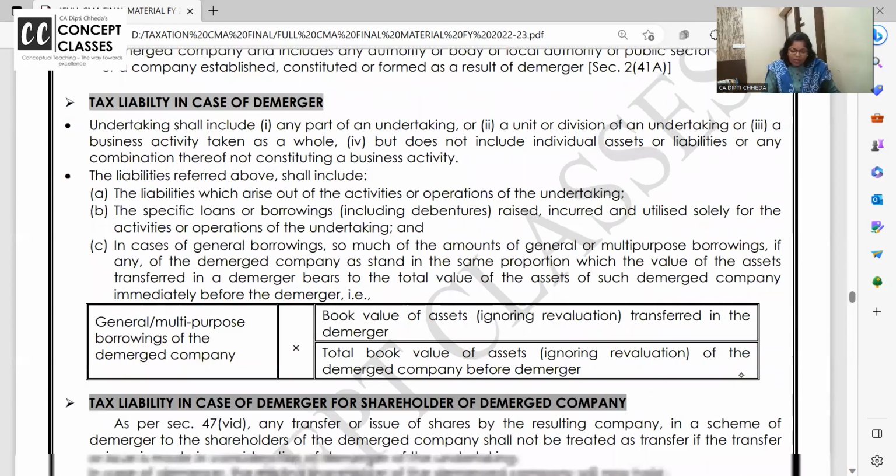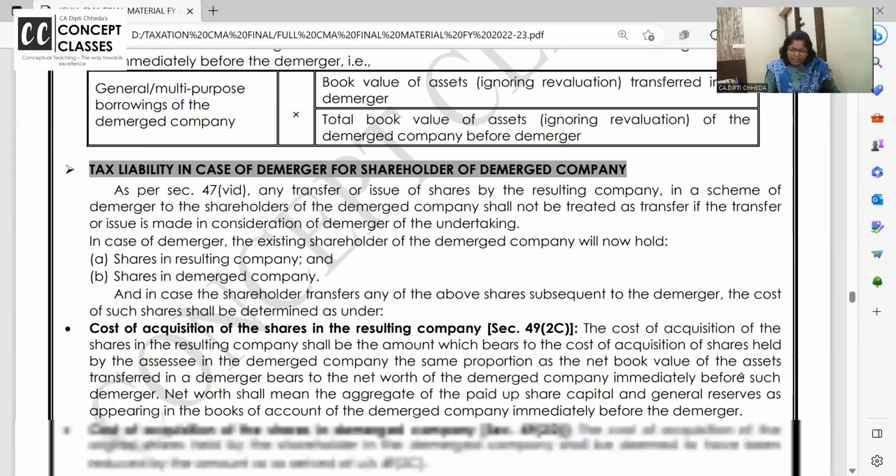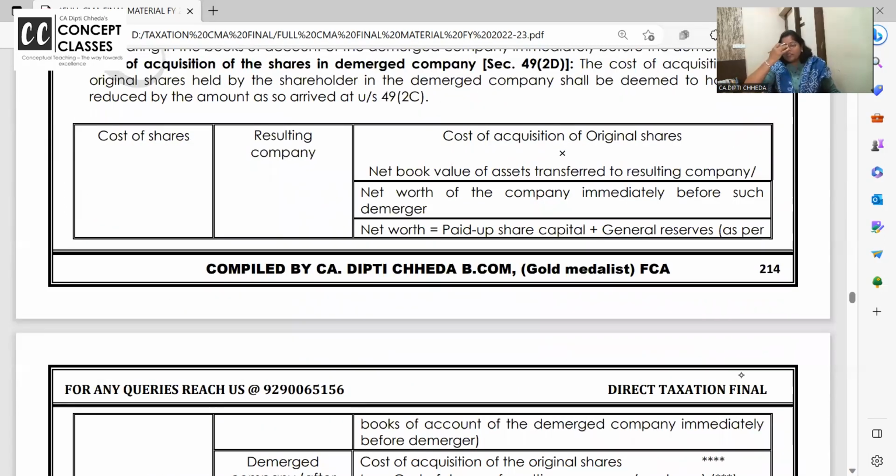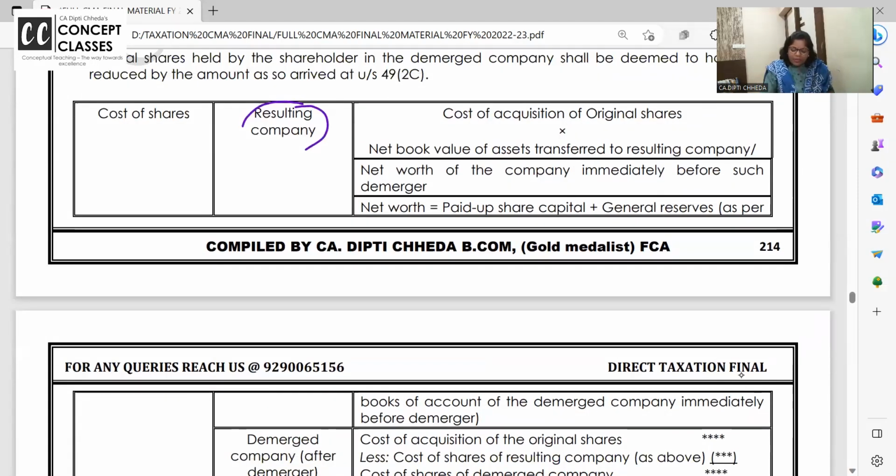In demerger, what will happen? You are transferring part of the asset. So what will be the cost of the shares in the new company? The new company is called the resulting company. The old company is called the demerged company. Now, the cost of the shares of the resulting company. So what were your original shares? Original shares in, say, A company.